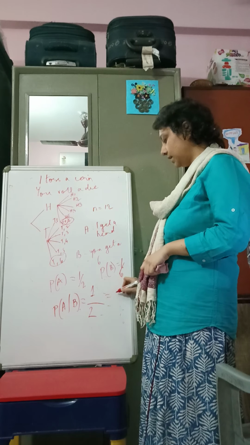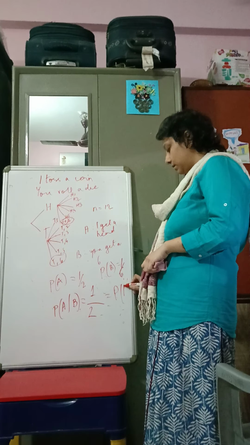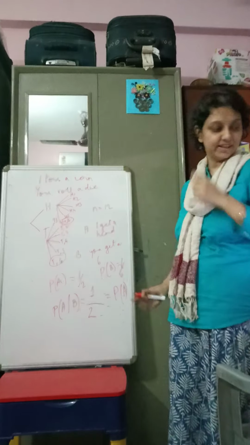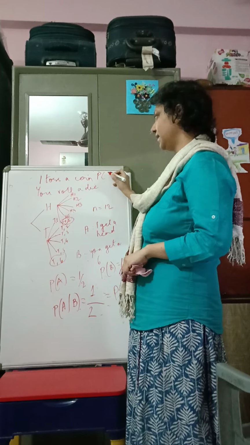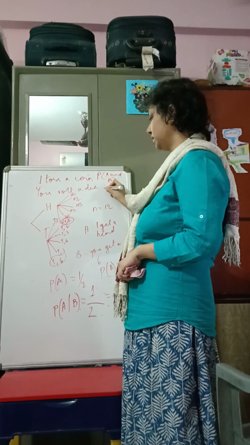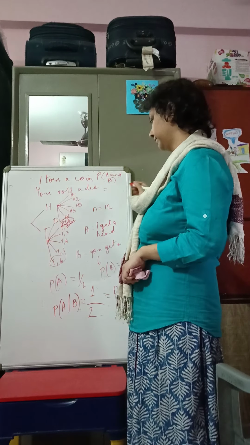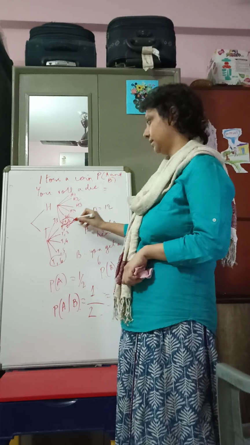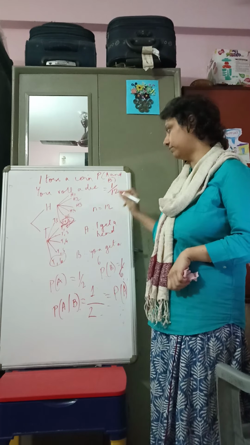Now incidentally, this is also equal to probability A. So this is the condition for independent events. You can check that P(A and B), that is the joint occurrence of both, I get a head and you get a 6, that's this case. So the probability is 1 by 12.